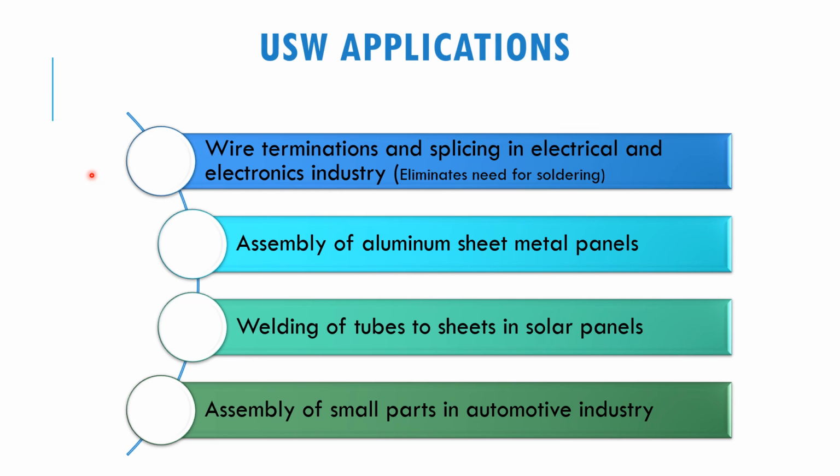So you will see the difference of the process when you don't have to conduct the soldering anymore. Okay, and second, assembly of aluminum sheet metal panels can also use ultrasonic vibration welding, and also welding of tube to sheet in solar panels, and assembly of small parts in the automotive industry.